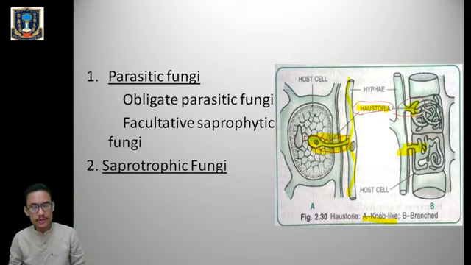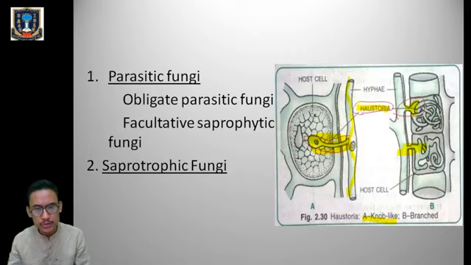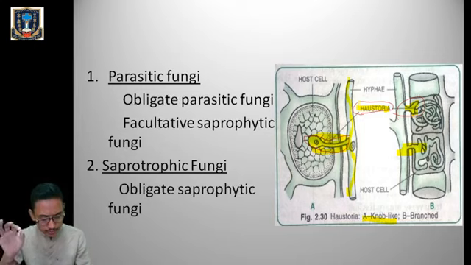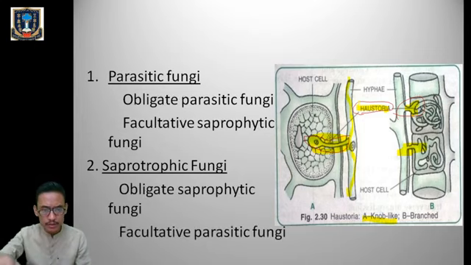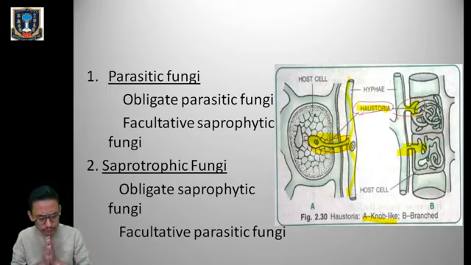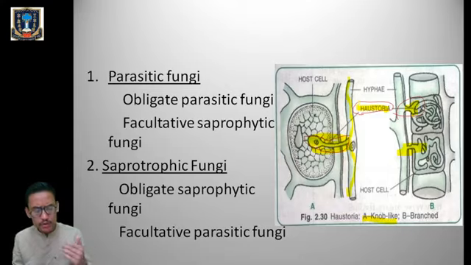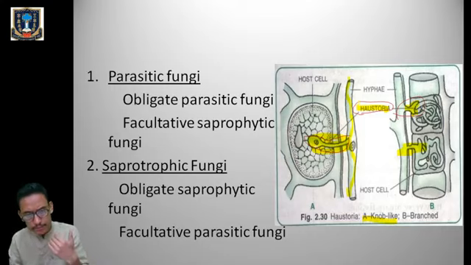Clear? Now next one is saprotrophic fungi, fungi which obtain their food from the dead remains of plants and animals, from decaying organic matter, and in that process they convert it into inorganic substances. Saprotrophic fungi are also of two types: obligate saprotrophic fungi and facultative parasitic fungi. So what do obligate saprotrophic fungi mean? Fungi which take their food from decaying organic matter are called obligate saprophytic fungi, and those which are saprophytic but can live parasitically are called facultative parasitic fungi.